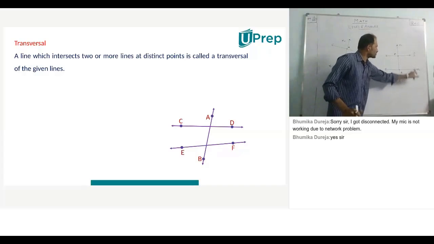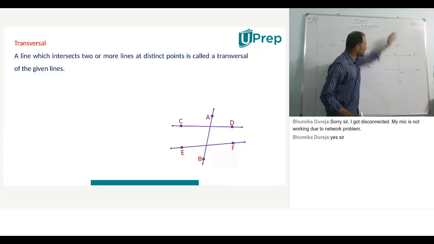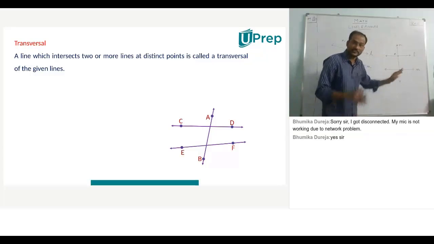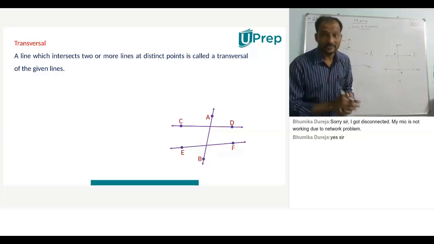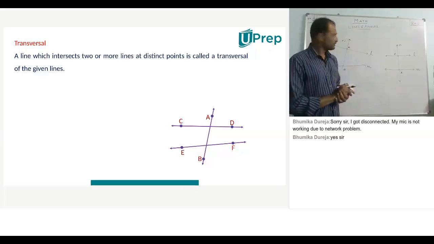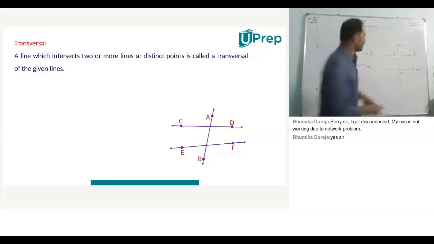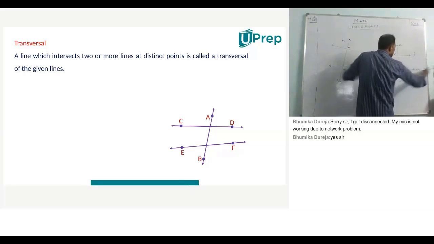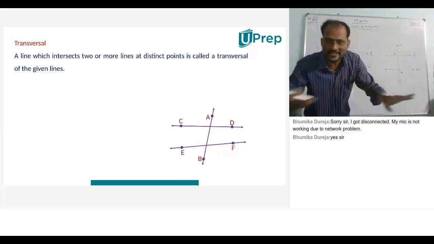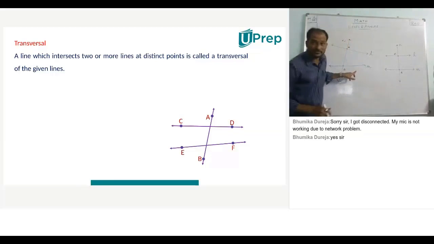For these two lines also, the line N is intersecting at two different points. Here also it is a transversal. My point is, here these two lines are parallel because if you extend them indefinitely in both directions, they never meet each other. But here if you observe,